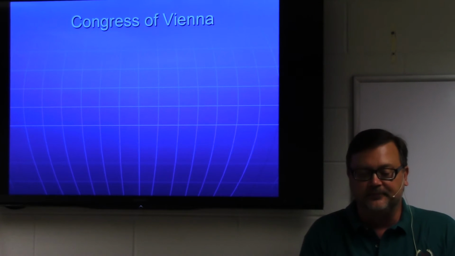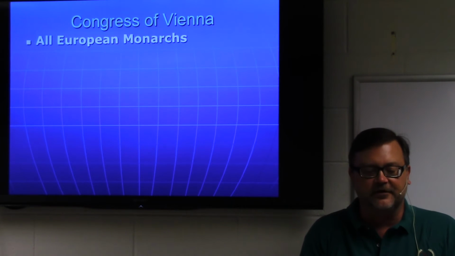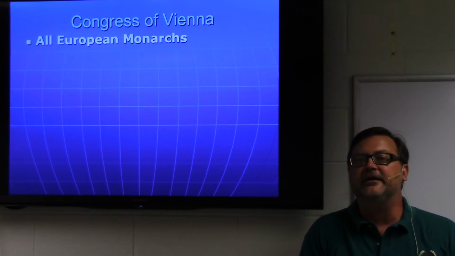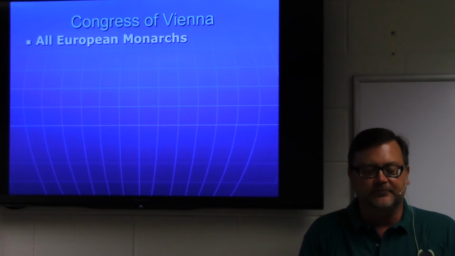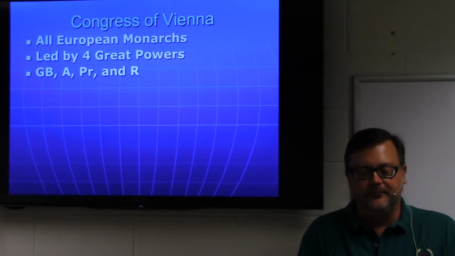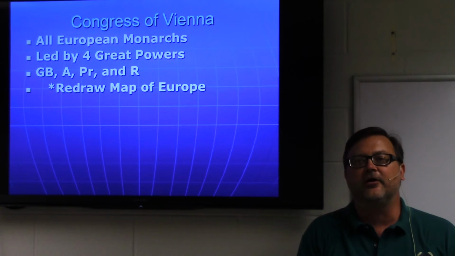Well, the Allies, now that Napoleon's been sent away to Elba, the Allies will hold a Congress at Vienna. This is the famous Congress of Vienna. This is one of the great topics of history. The Congress of Vienna, all the European monarchs meeting there after 20 years, from 1789, 20 plus years of French Revolution. What do they want to do? And there will be four great powers there, the British, the Austrians, the Prussians, and the Russians, to sit down and figure out what to do with Europe.